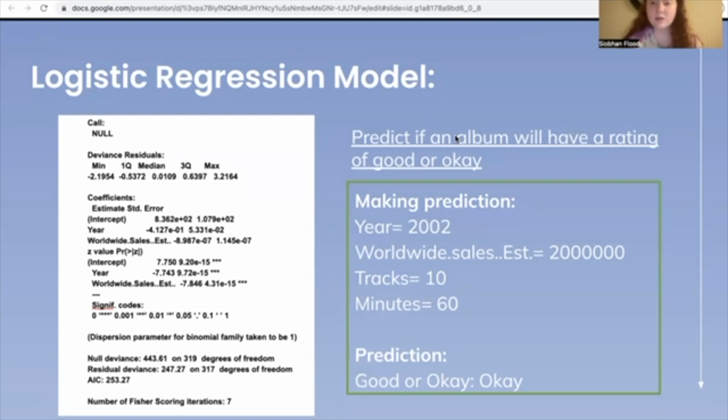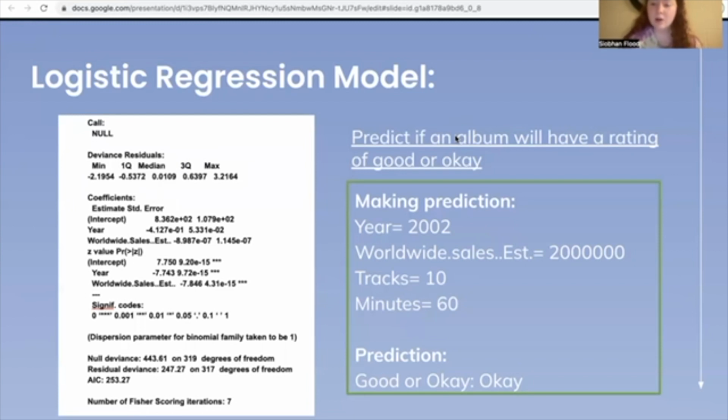This makes sense because of how strongly these two are correlated. So my final predictor variables ended up being worldwide sales and year. And in the summary of the model, the coefficients can be seen just like in a simple regression model, but these numbers are interpreted differently. The numbers for year and worldwide sales are the log of the odds. So in order to interpret them so that they make sense, they must be exponentiated and put into a percentage that is understandable.